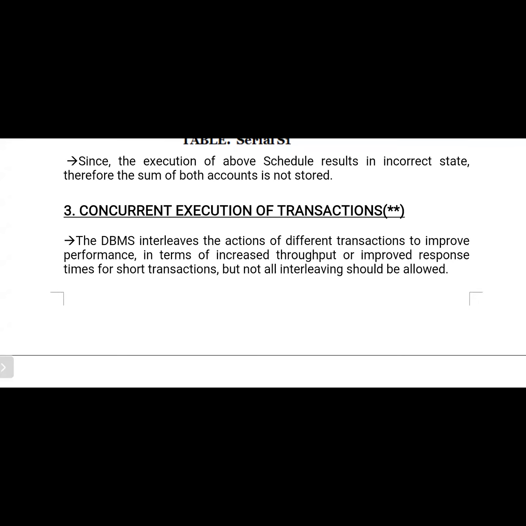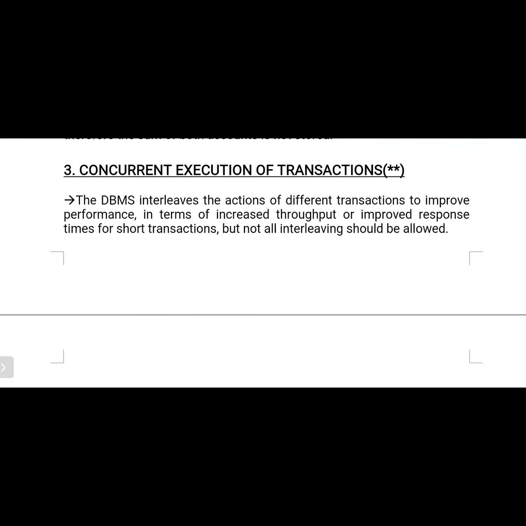Let me revise again: what is the meaning of concurrent execution of transactions? It means that more than one transaction is executed at a time. That type of execution is referred to as concurrent execution of transactions. More than one transaction is able to operate at a time on a single shared data item. The best example is railway reservation.